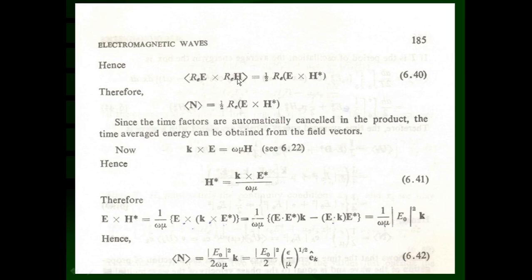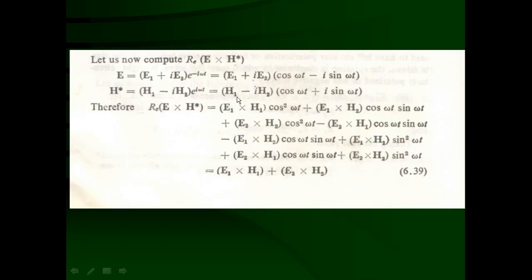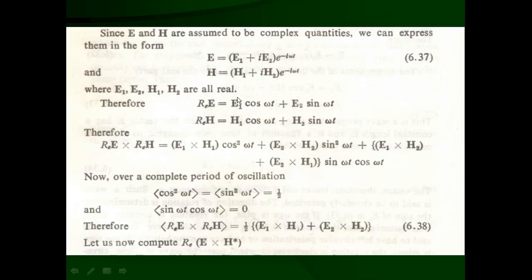Now we can substitute this value in our above equation, that is, the average value of N is equal to the average value of the real part of the electric field cross the real part of the magnetic field H, that is equal to 1/2. Because what is this real part equal to? You can see here in the previous equations that this is equal to 1/2 E1 cross H1 plus E2 cross H2. 1/2 is going to be common.